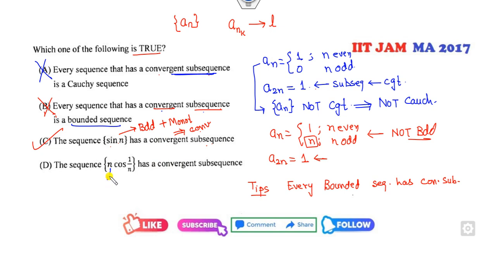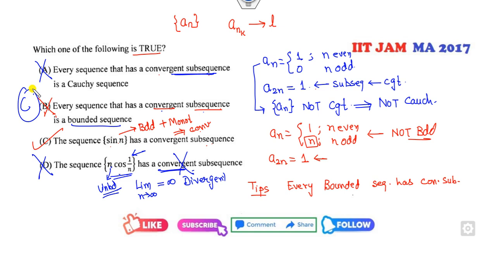Clearly, this n is unbounded. So once this is unbounded, what is the limit as n approaches infinity? That means this is a divergent sequence. Once it is a divergent sequence, it can never have a convergent subsequence. So A is the right answer.